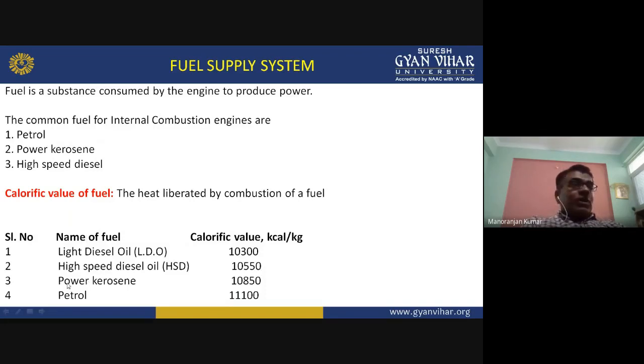Power kerosene will give 10,850 kilocalorie per kg. And 1 kg of petrol will give 11,100. So we can see petrol has a high calorific value, meaning petrol will produce more power if we burn 1 kg of it.